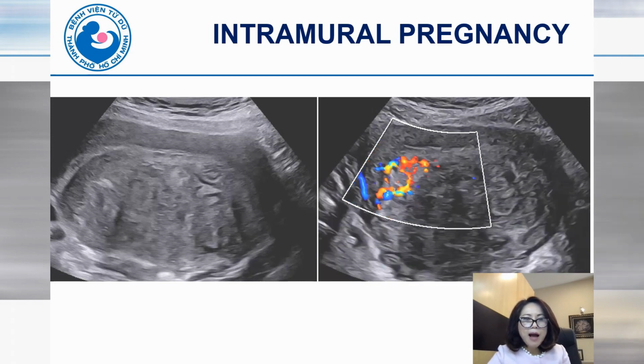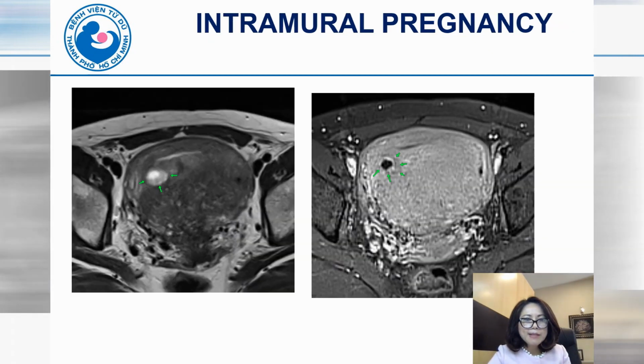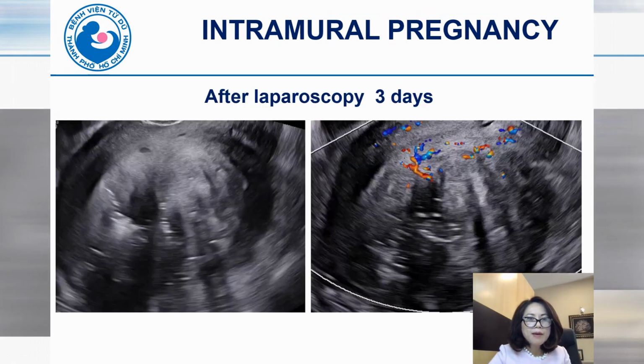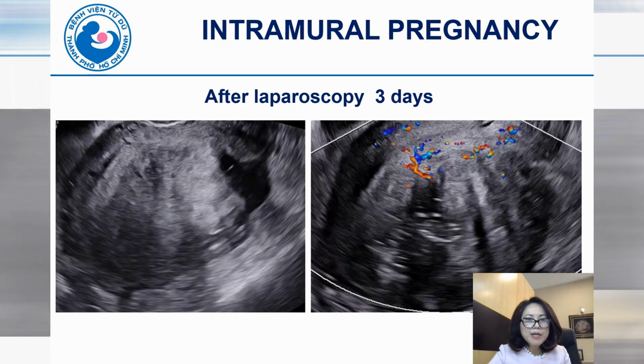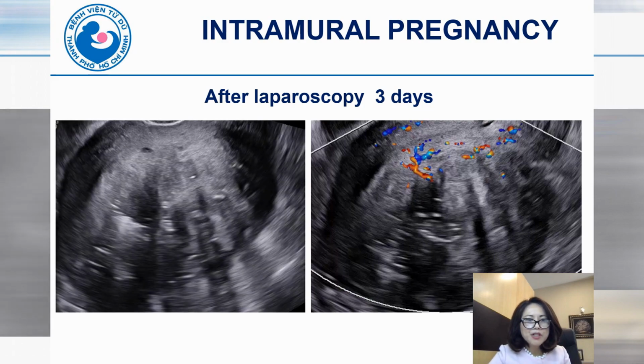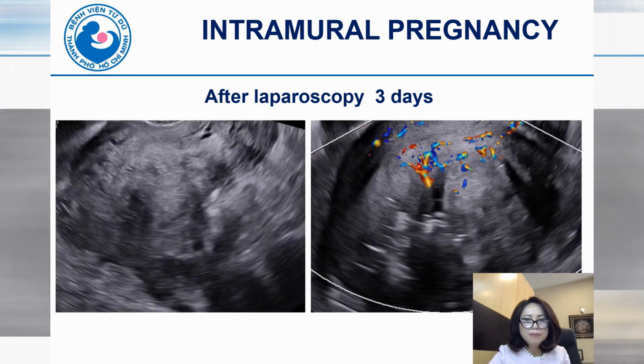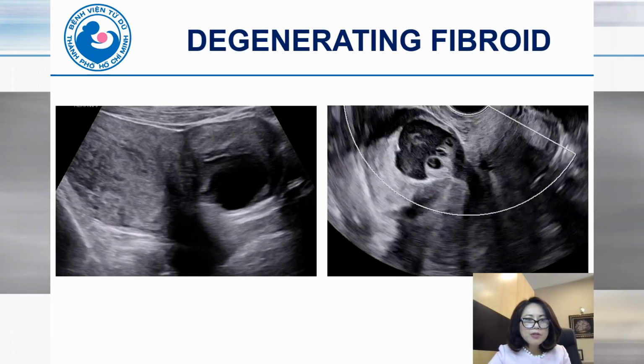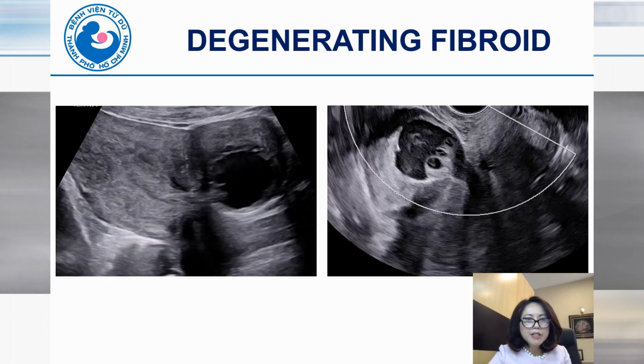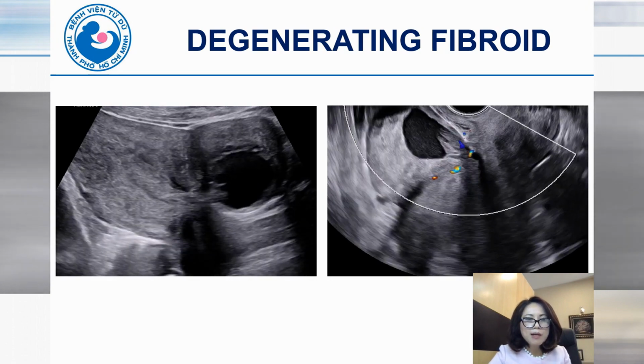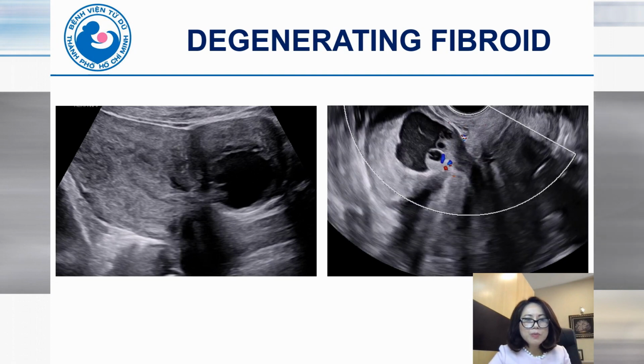However, because adenomyosis may distort the ectopic GS, we do an MRI to confirm. And on MRI, we can see very clearly that this is the GS implanted in the posterior uterine wall combined with adenomyosis. On the scan 3 days after laparoscopy, we took out the GS and we don't see it anymore. And another case, you can see this is a degenerating fibroid, and we know that it may mimic an intramural ectopic pregnancy.